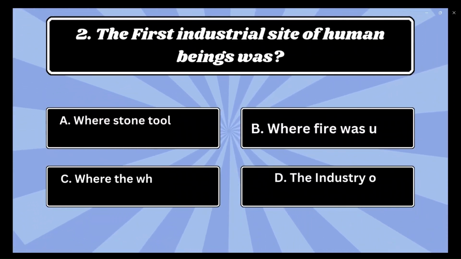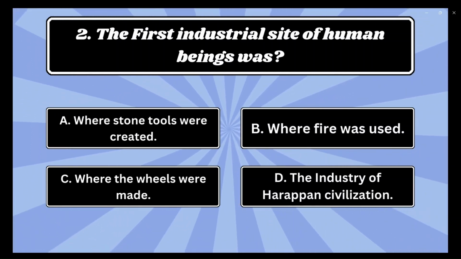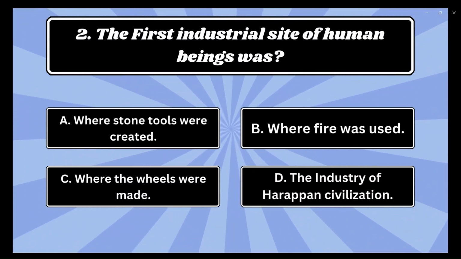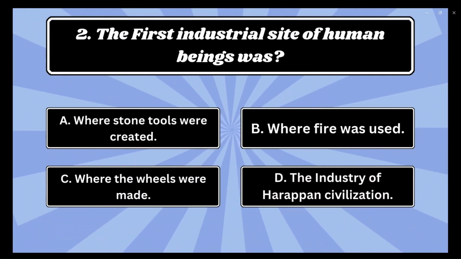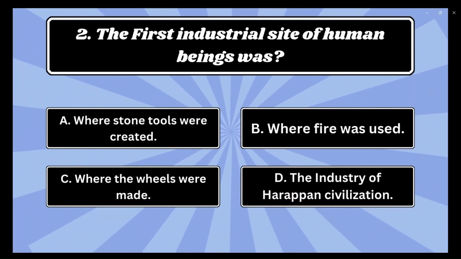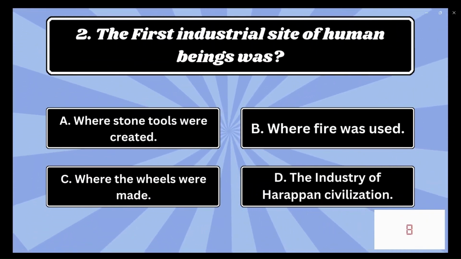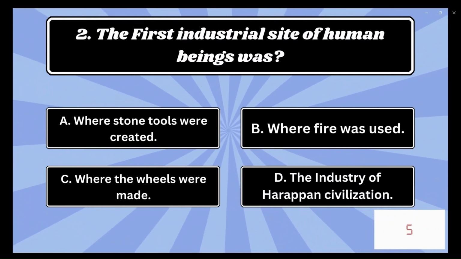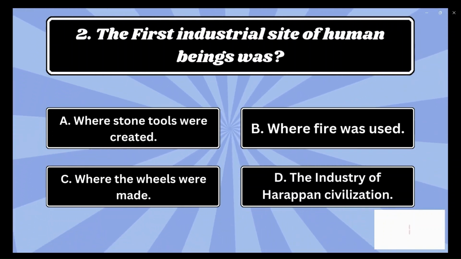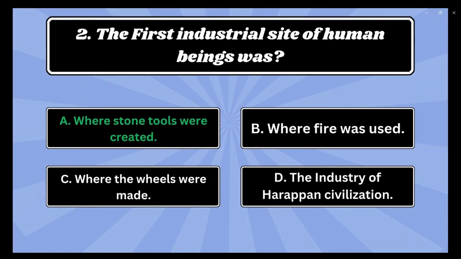Second, the first industrial site of human beings was A, where stone tools were created, B, where fire was used, C, where the wheels were made, or D, the industry of Harappan civilization. Your time starts now. Please be quick. And the answer is A, where stone tools were created.